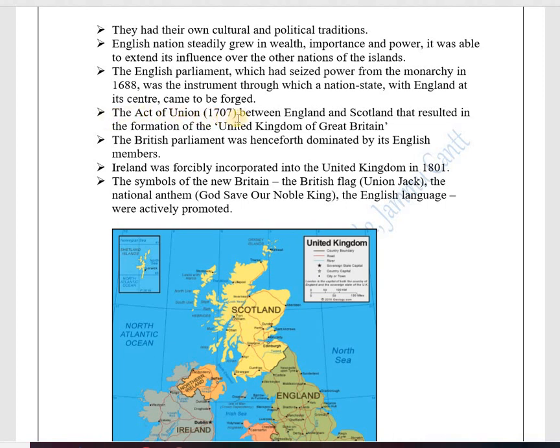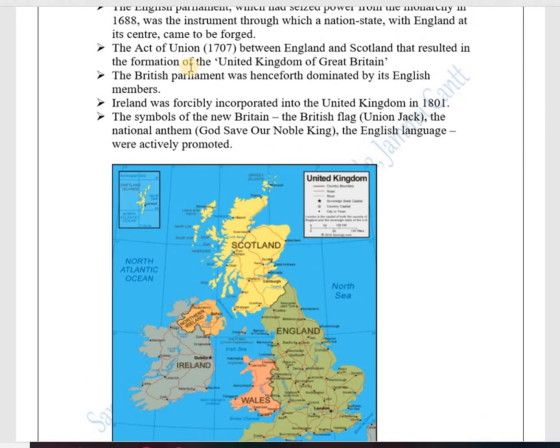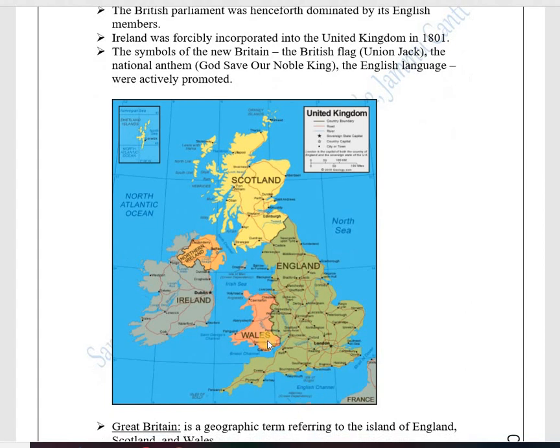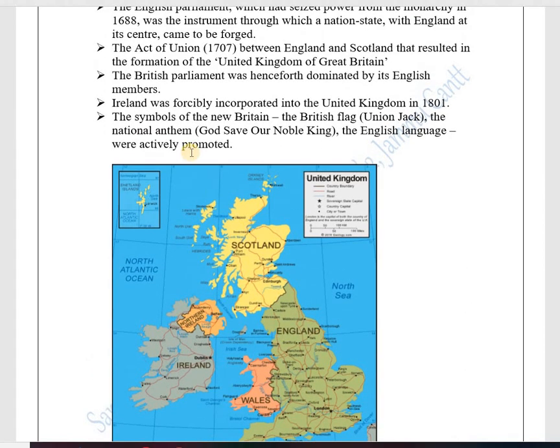The Act of Union 1707 between England and Scotland resulted in the formation of the United Kingdom of Great Britain. So with the Act of Union 1707, England and Scotland both joined together, and this later came to be known as Great Britain, with Wales, which was already joined with England. The British Parliament was henceforth dominated by the English members. So when this became Britain, the Parliament seats were mostly occupied by the people in England. The Scottish and Welsh people were mostly disregarded in the Parliament.